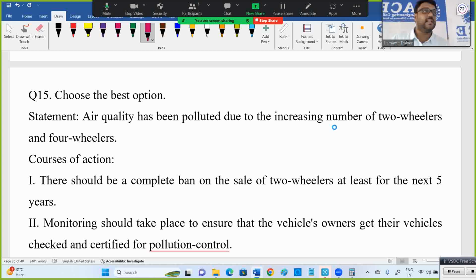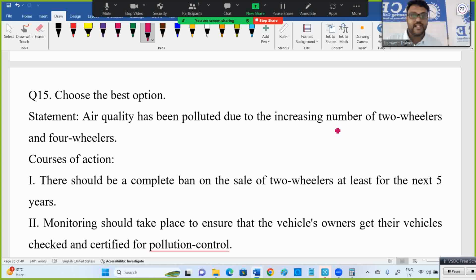And there is another condition they are taking: if a vehicle is more than 5 years old or 10 years old, they should not use it. They've banned all those vehicles older than 10 years. That's why many second-hand cars are purchased from Delhi, because there they'll be used for less time. Here, in our area, 10, 15, or 20 year old vehicles may also move, but there, due to air quality, they've given those conditions already.